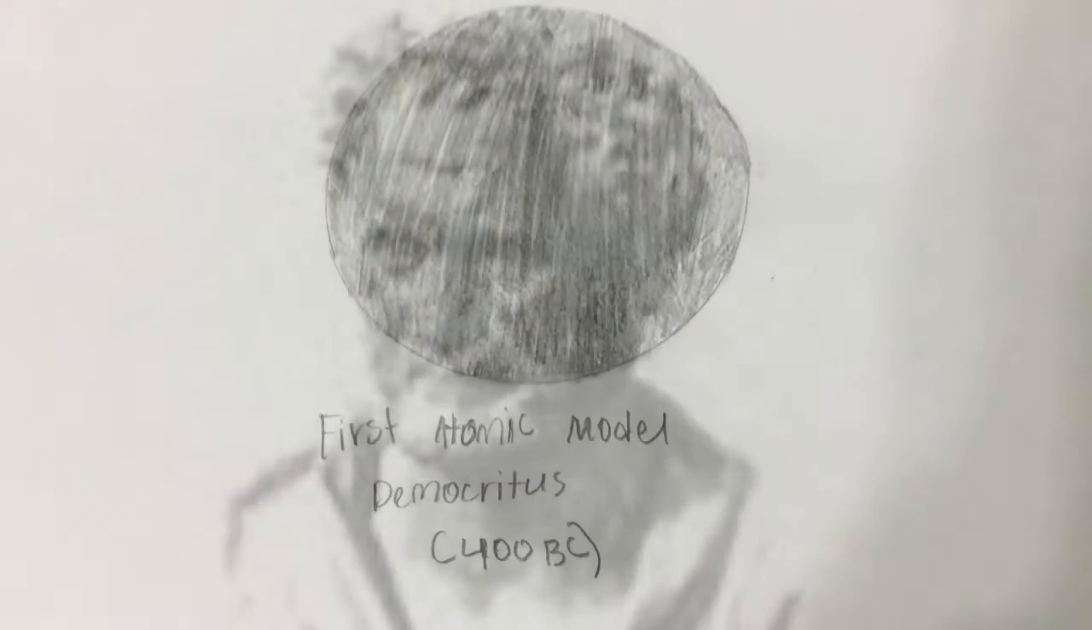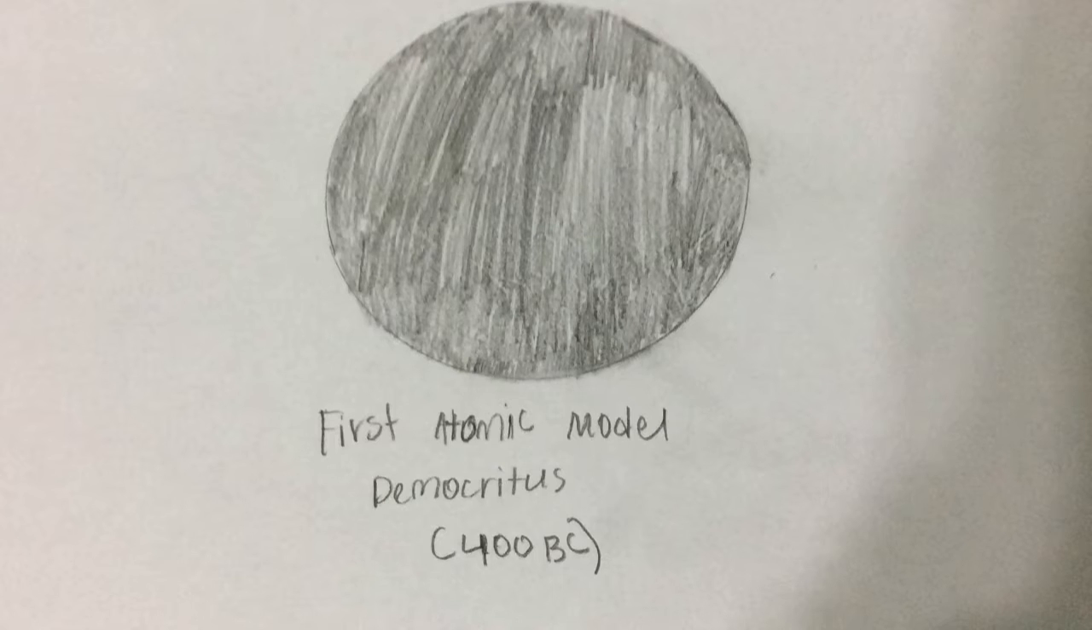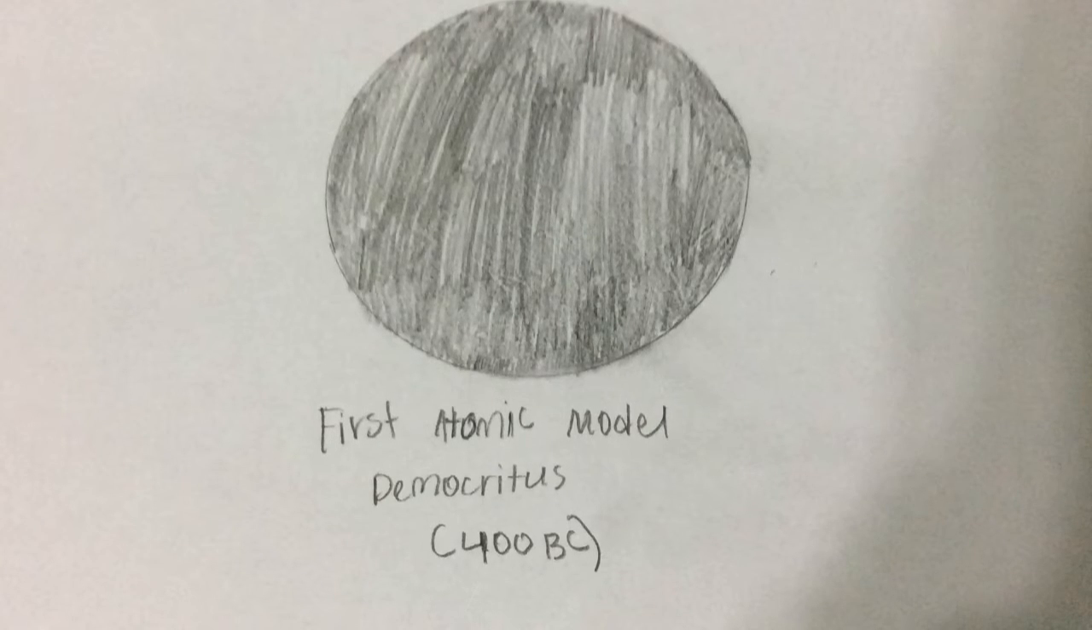Democritus was an ancient Greek philosopher and was considered to be the father of modern science. He published over 70 books in his lifetime. His theory was that everything is composed of atoms. His atomic model was the first one ever created. It was a simple picture of a round atom with no protons, neutrons, or electrons.